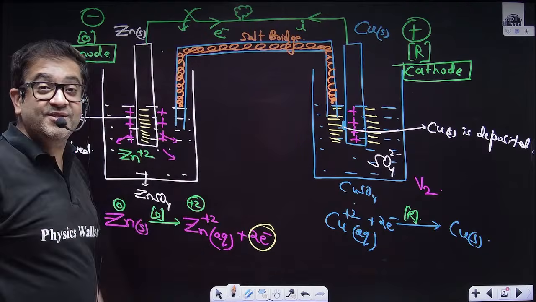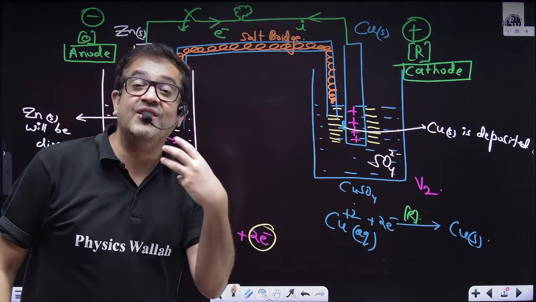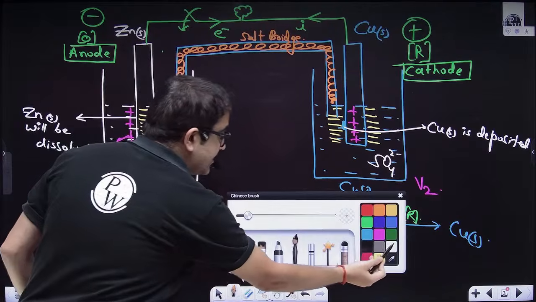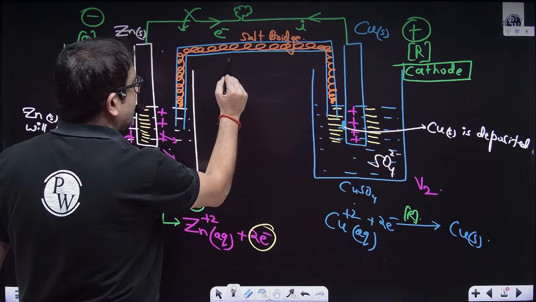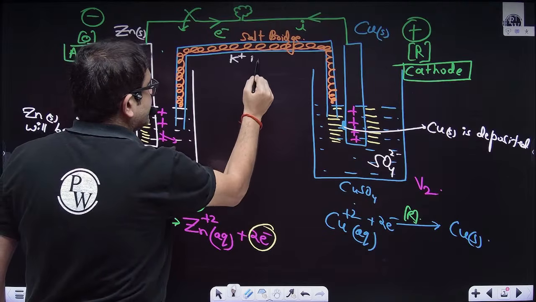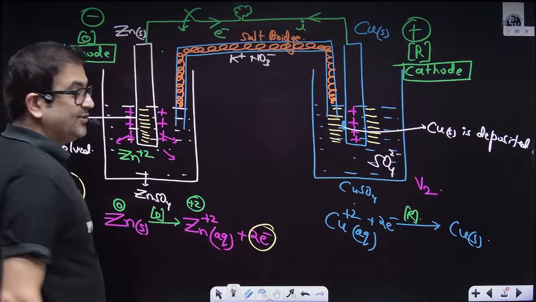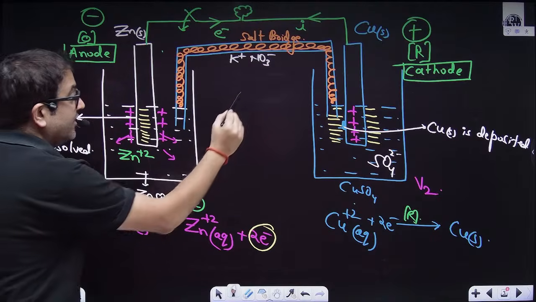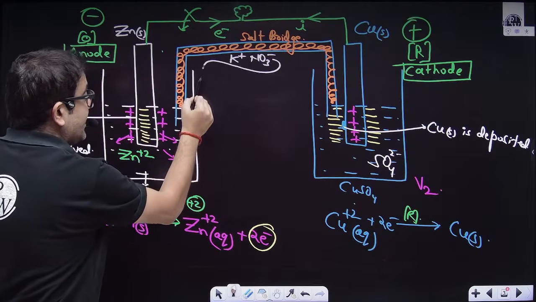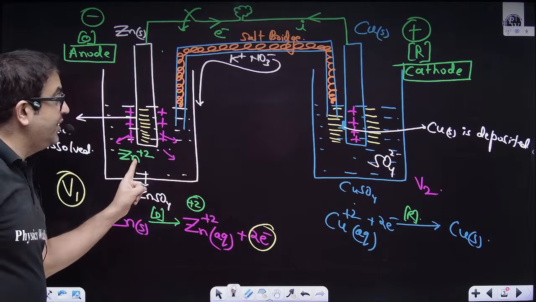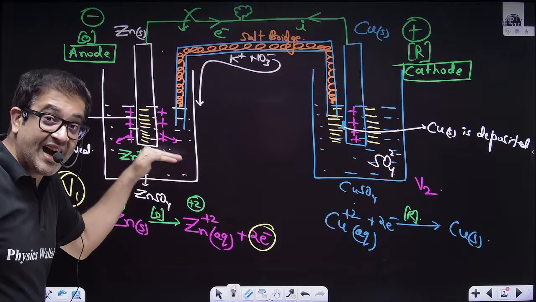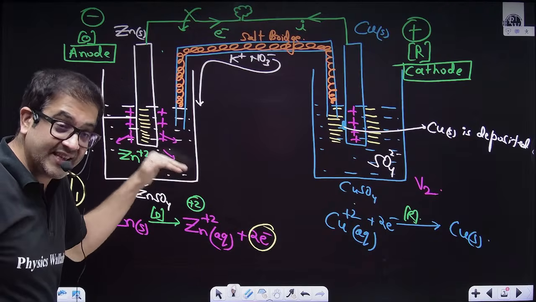And the salt bridge will have what? Sir, it will have salt. Salt to do what? Let's say generally we use some salt like potassium nitrate. So I have K plus and NO3 minus. The moment extra Zn plus 2 is created over here, the opposite ion, which is nitrate ion, will move and will neutralize this extra Zn plus 2 created. So again, the charge neutrality is maintained this side.